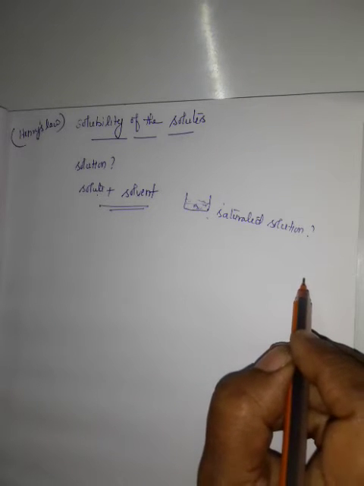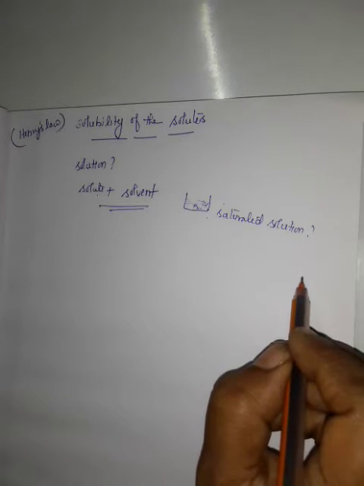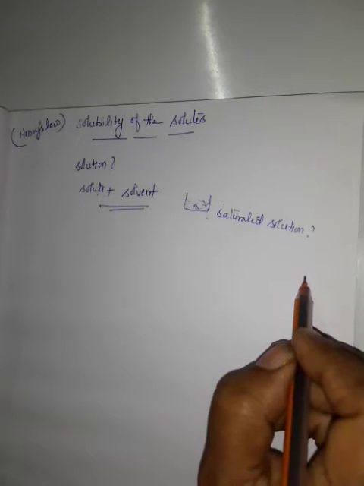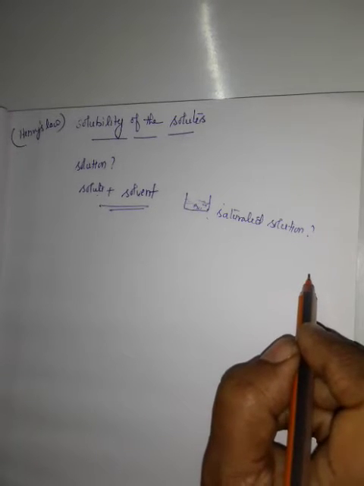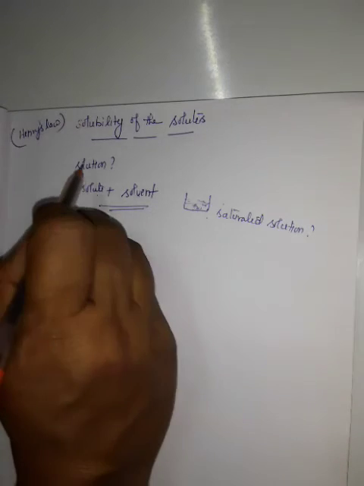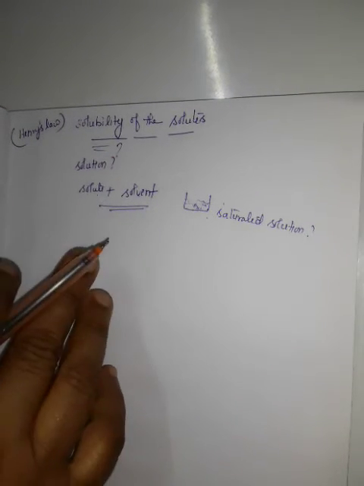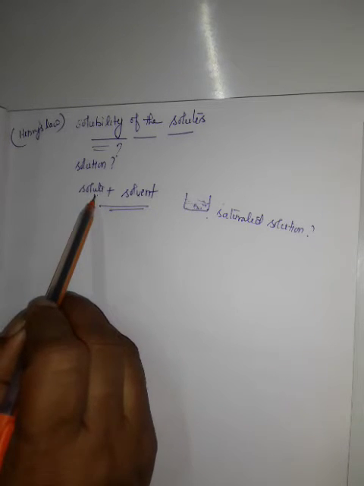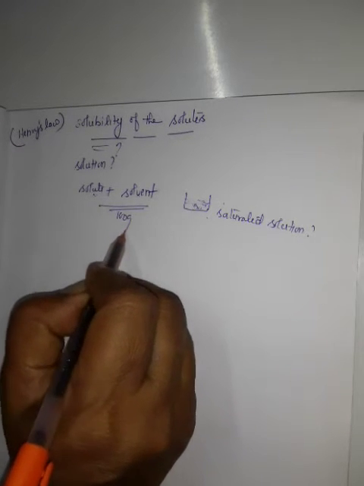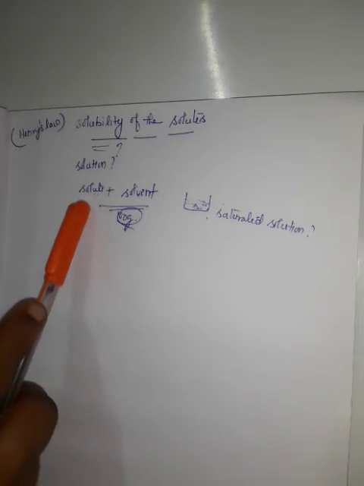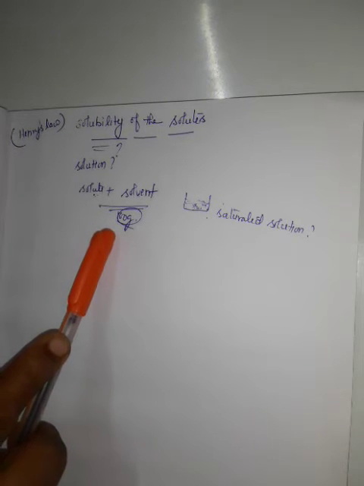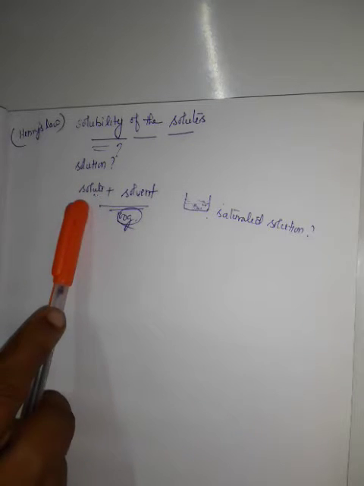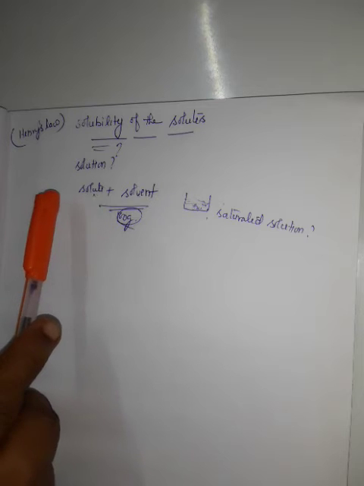So, what is meant by saturated solution? Maximum amount of solute dissolved in a solvent. Any more addition of solute will result in precipitation at a given temperature and pressure. Such a solution is called saturated solution. What is meant by solubility? The solubility of a substance at a given temperature is defined as the amount of solute that can be dissolved in 100 gram of solvent. The amount of solute dissolved in 100 gram of solvent at a given temperature is called the solubility of a substance.